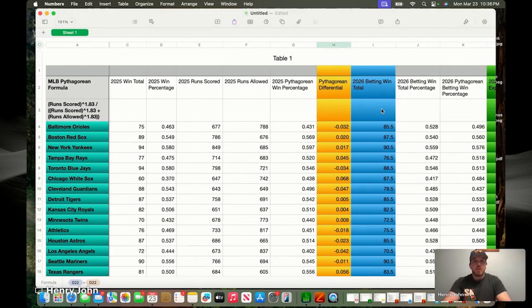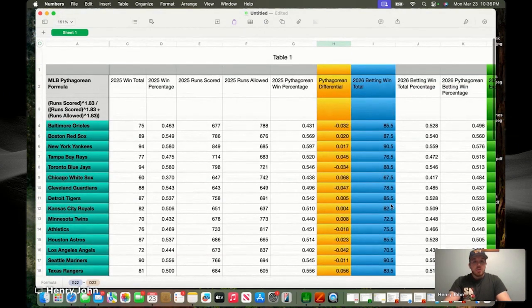Offerings on those have expanded over the last few years as sports betting has gotten bigger around the country. But here's where things are. And of course, they've moved a little bit as money comes in and the market adjusts. Lines and odds move. That's just a given. But anything from, let's see, in the AL, we got 67.5. It looks like the White Sox are projected the lowest in the AL. And that number's actually been on the move as well a little bit.